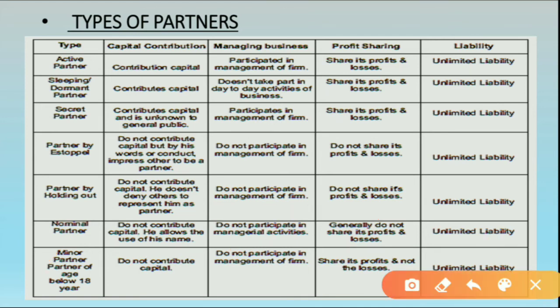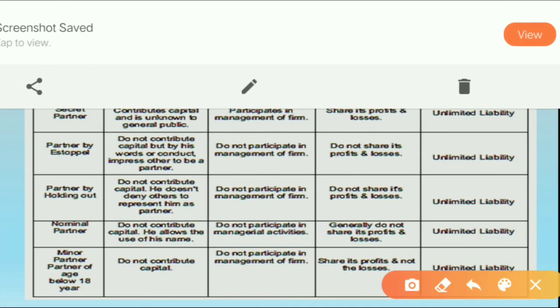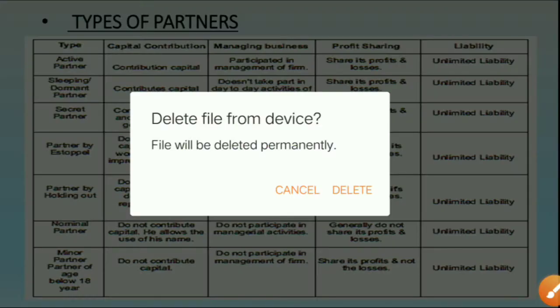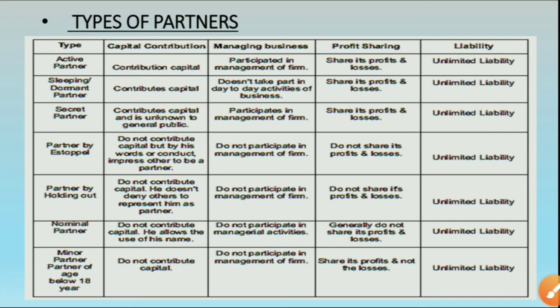So these were the different types of partners, okay. Active partners, sleeping partners, secret partners, partner by estoppel, partner by holding out, nominal partner and minor partner, okay.